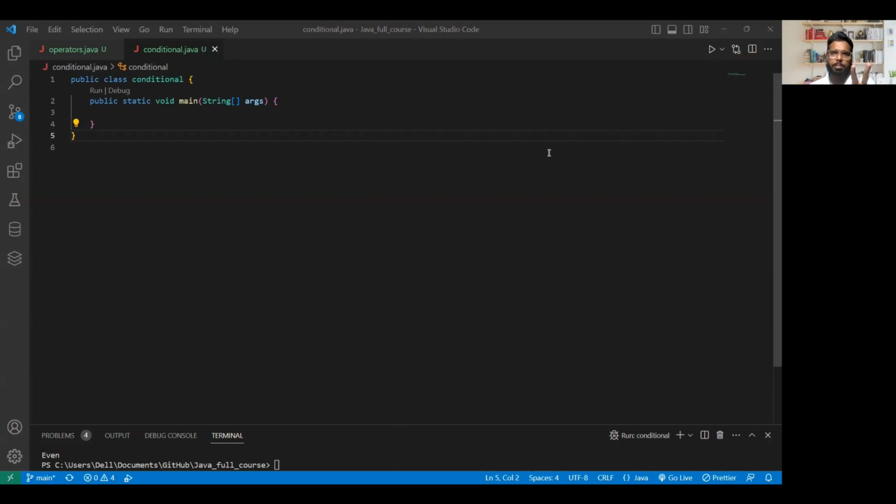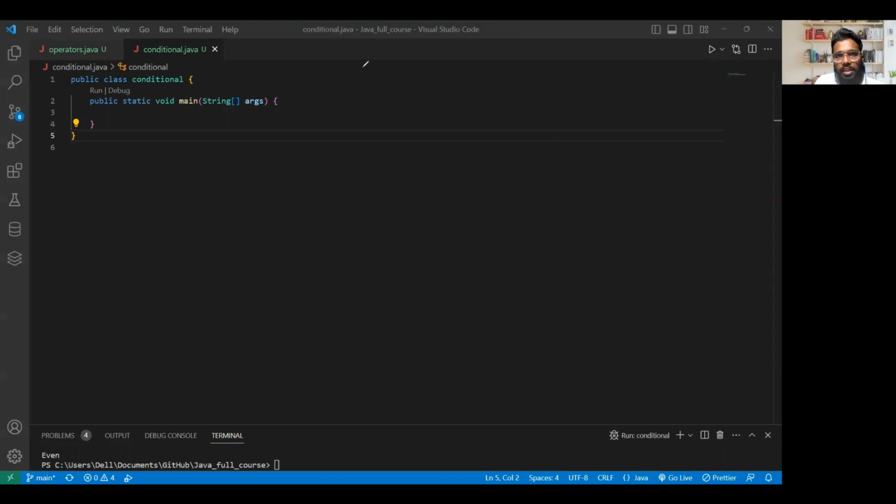There were two things that are pending: in arithmetic, there was the ternary operator, and the bitwise operator. Bitwise is for future classes, but the ternary operator we'll be discussing today because that's one of the conditional statements itself. So let's proceed with today's topic.